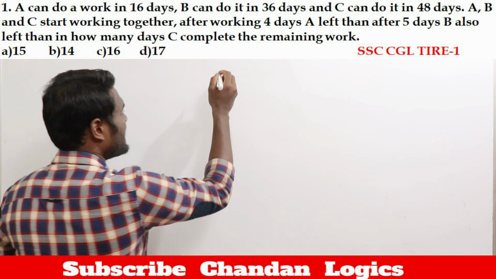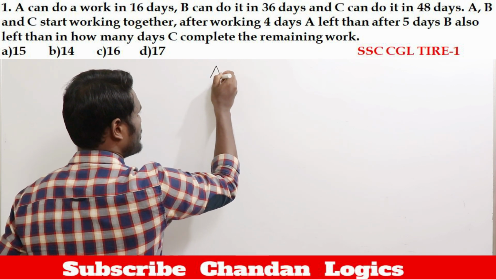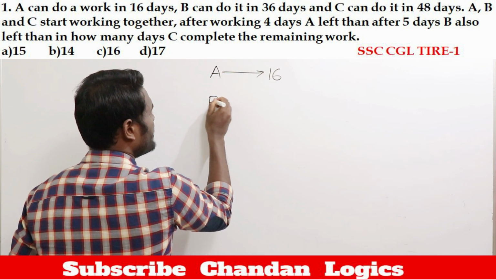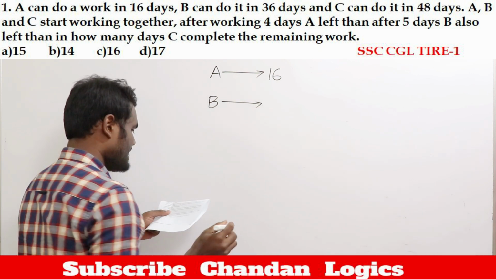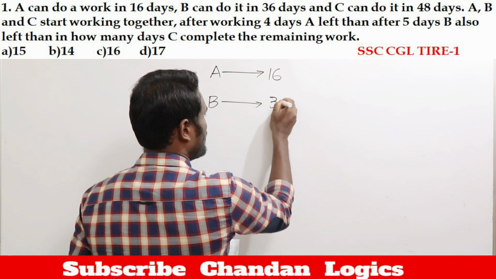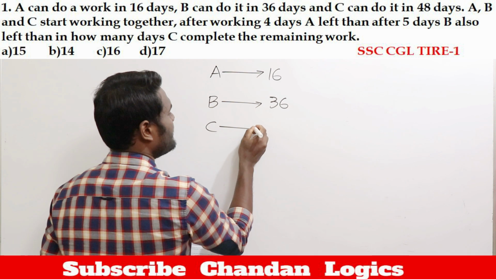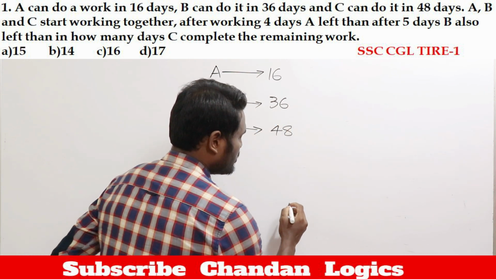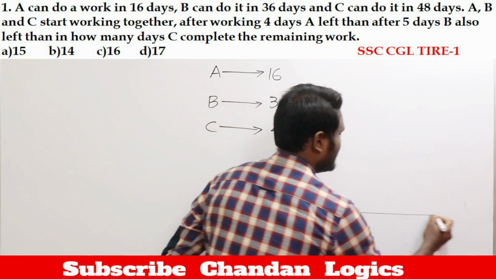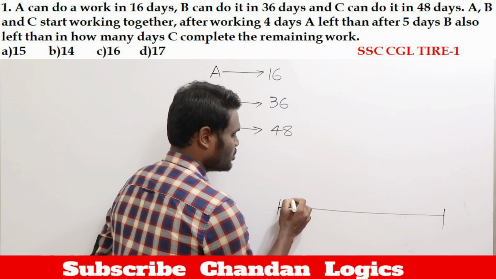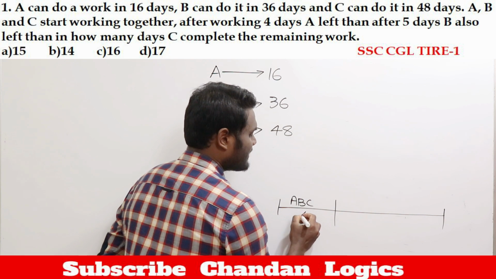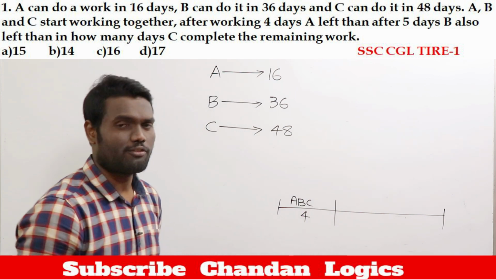It is said that A can complete the work in 16 days. B is going to complete the same work in 36 days, whereas C is going to complete the same work in 48 days. Now according to the question, initially A, B, C start to work. They worked together for 4 days.